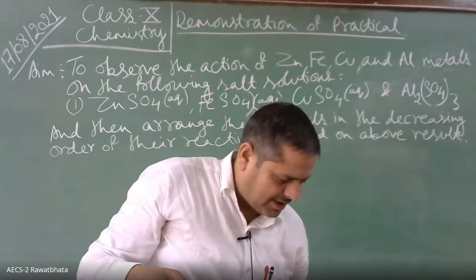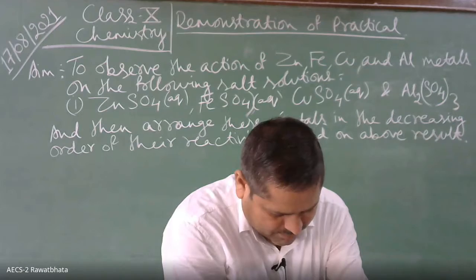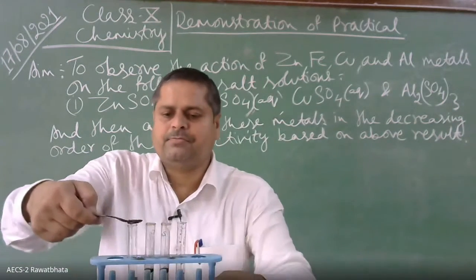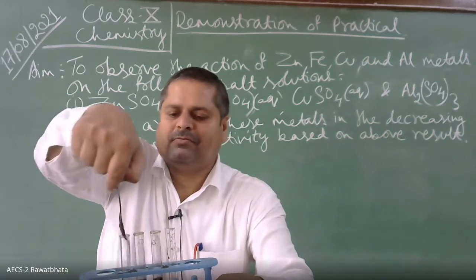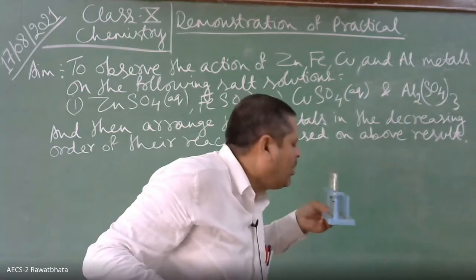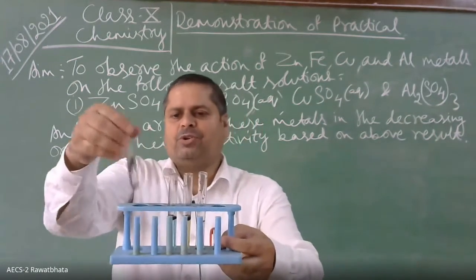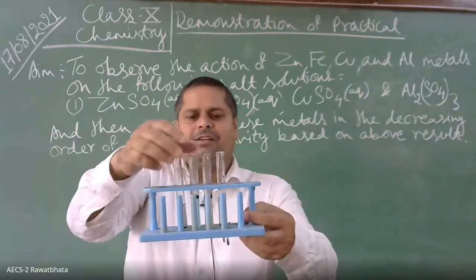And then we will observe color change. Okay, let us shake them so that they mix in the solution well.